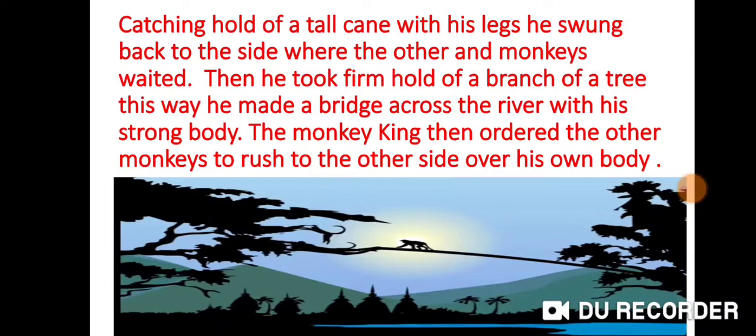Holding the tree, he made a bridge across the river where all the monkeys climbed up his body and could cross the river and move on to the other side to save their lives. The Monkey King then ordered the other monkeys to rush to the other side over his own body. So he gave them an order that they all have to rush, that means run ahead onto his body and cross to the other side of the river and save their lives.